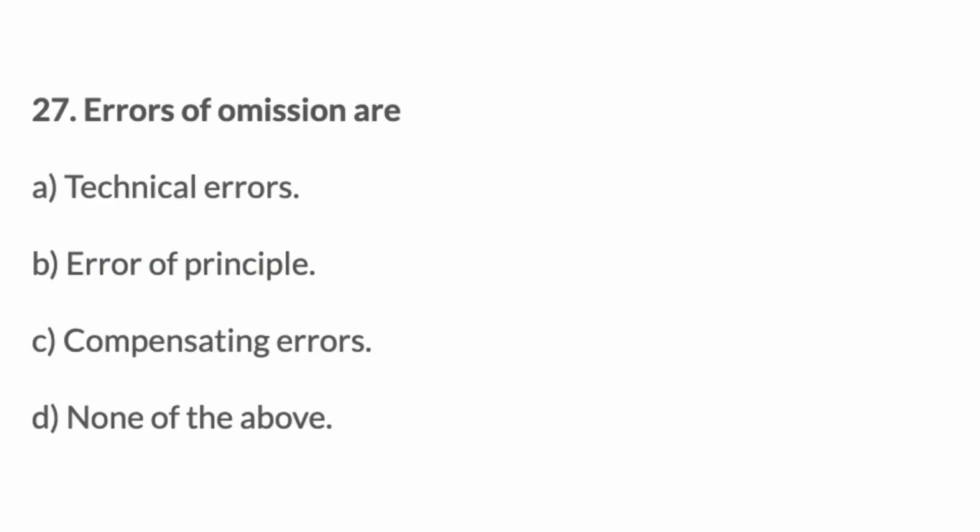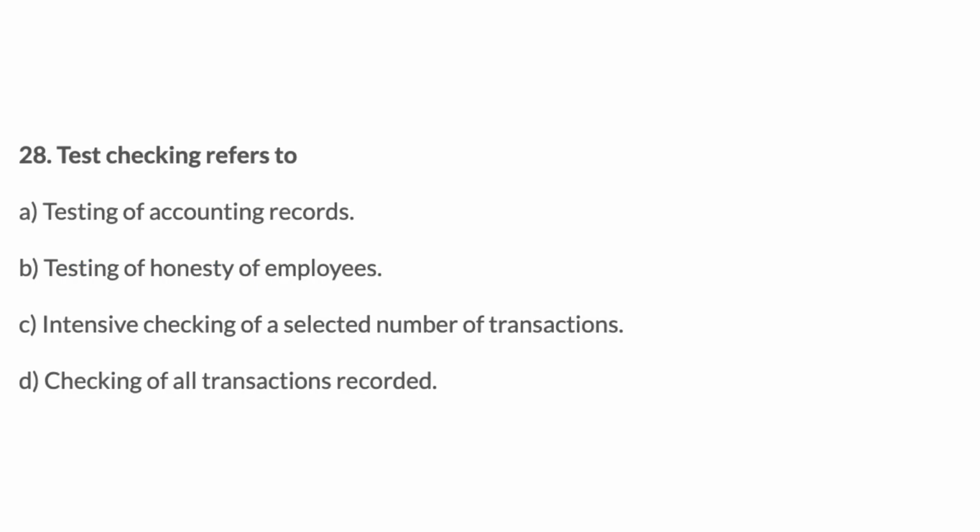27. Errors of omission are: A. Technical errors, B. Error of principle, C. Compensating errors, D. None of the above. Answer: A. Technical errors. 28. Test checking refers to: A. Testing of accounting records, B. Testing of honesty of employees, C. Intensive checking of a selected number of transactions, D.